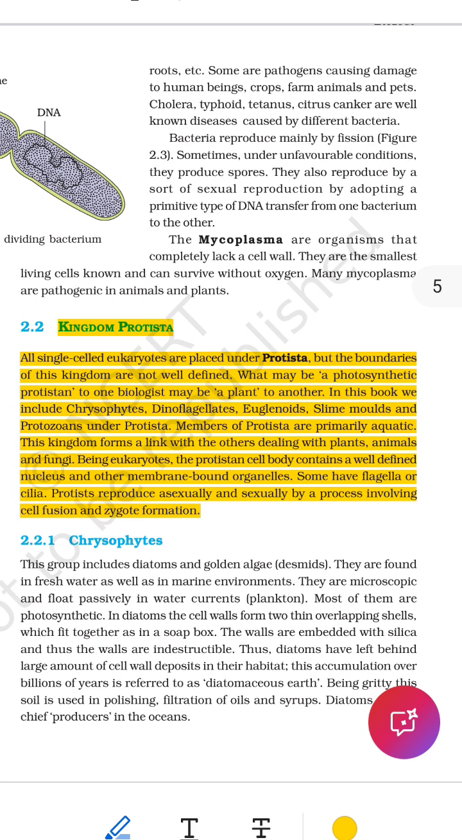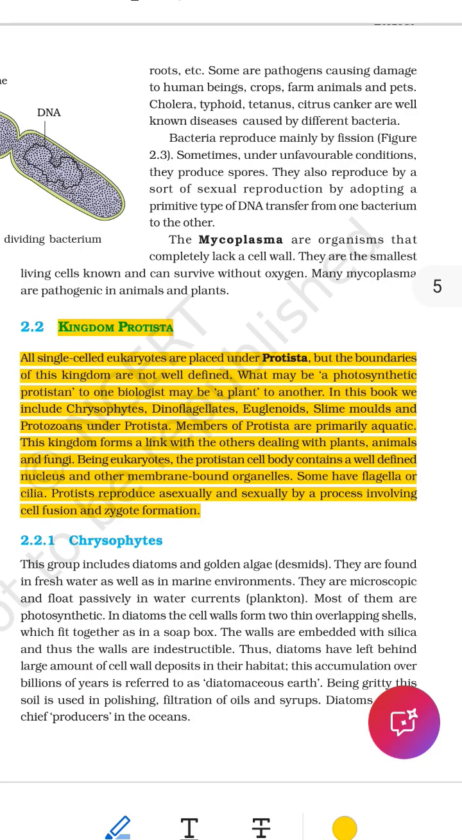2. Why Protista? Scientists grouped all these single-celled eukaryotes under the name Protista because they don't fit neatly into the plant, animal, or fungus kingdoms. Protists are a kind of bridge or in-between group. Some behave like plants, some like animals, some like fungi, and some share features of more than one.